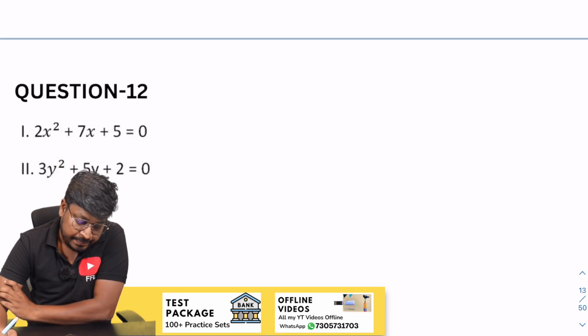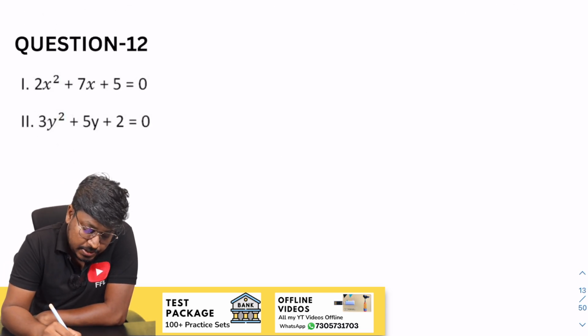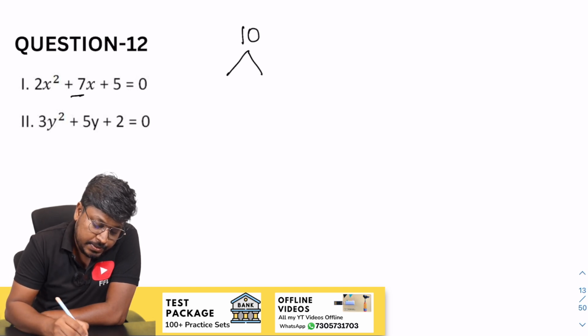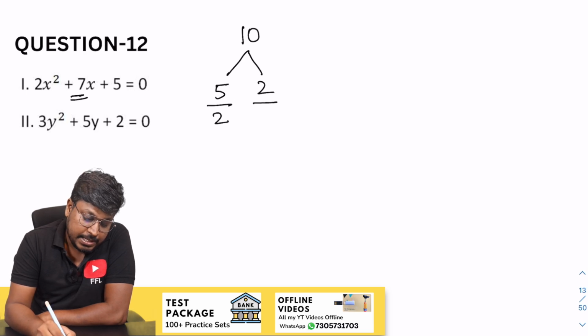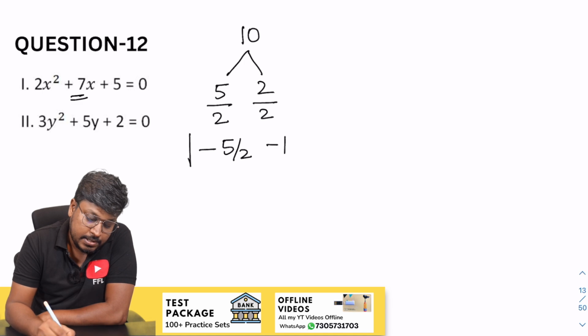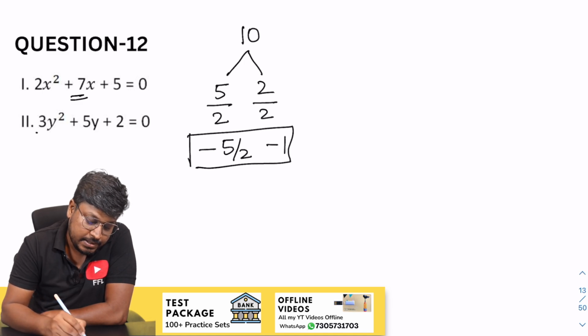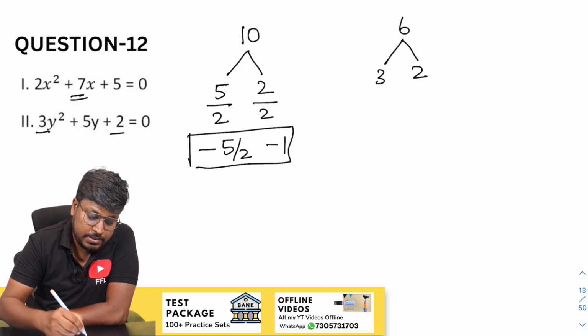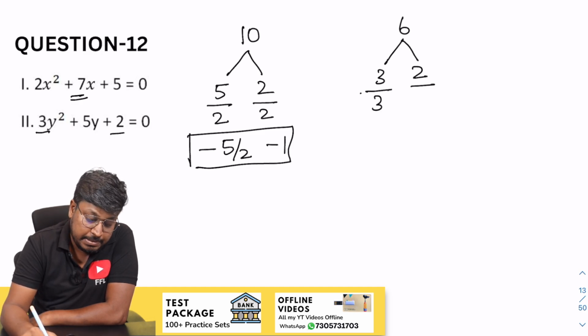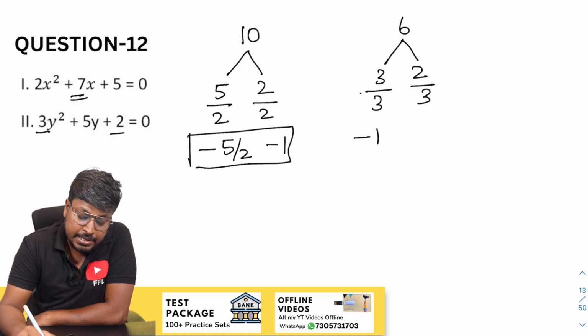Next question, 12th question. 5 into 2 will be 10. So our target is to get 7. So 5 into 2 will be 10. So divided by 2, divided by 2. So this will be minus 5 by 2 and minus 1. So that is the factors of x. So next will be 3 and 2. So 6 here, 3 and 2. So divided by 3 and divided by 3. So while writing, minus 1, minus 2 by 3.